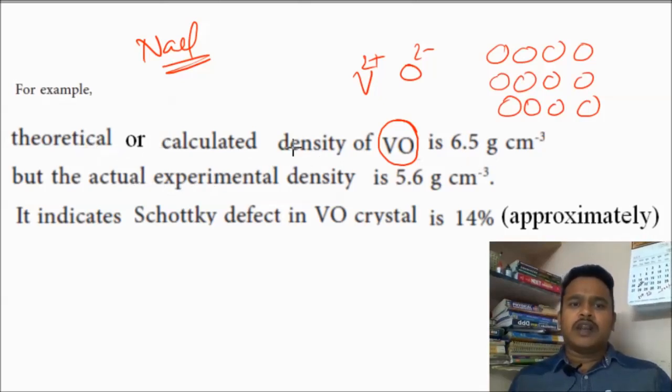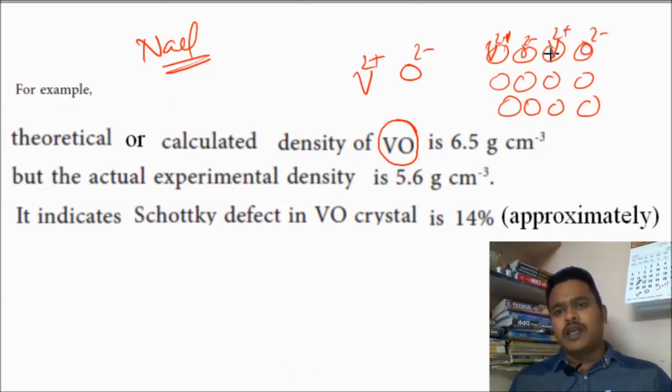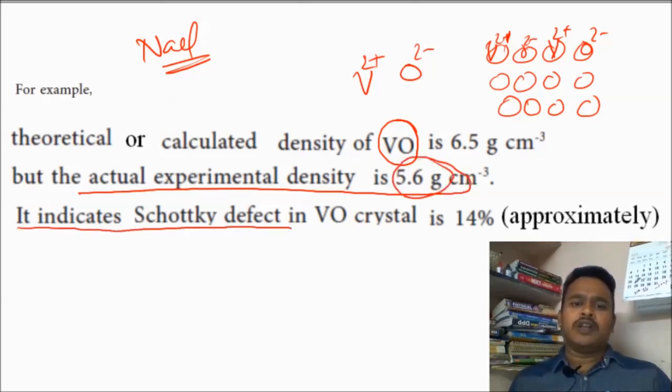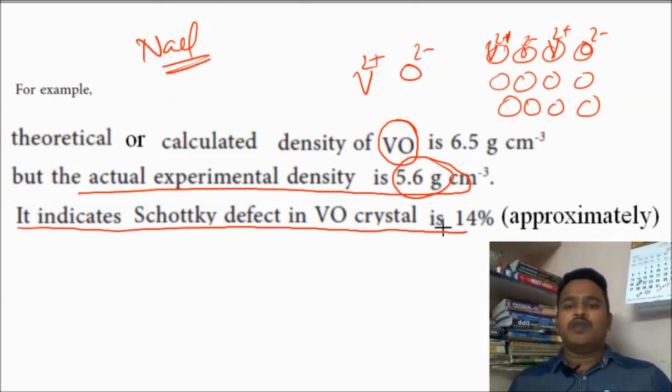See, the theoretical calculated density is based on this arrangement: vanadium 2+, oxygen 2-, vanadium 2+, oxygen 2-, like that. Here also one positive and one negative ion are going missing. Due to that, the experimentally observed density is 5.6. It indicates the Schottky defect in the vanadium oxide crystal is 14%.